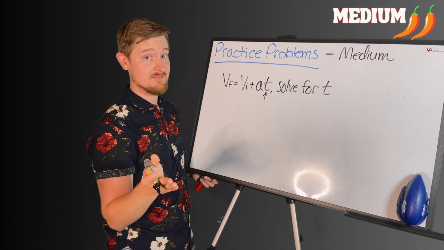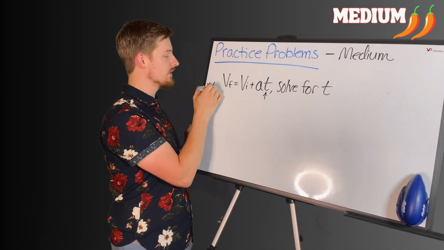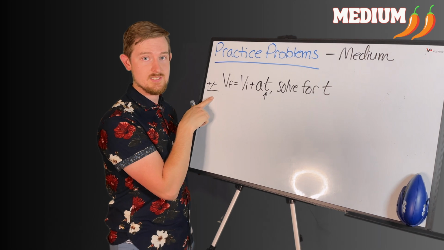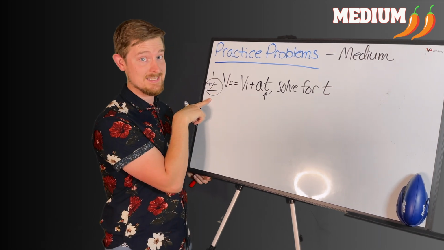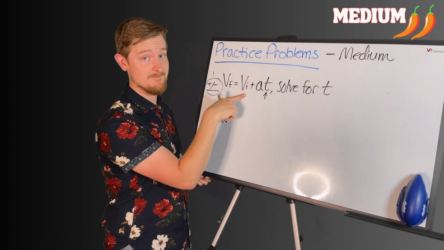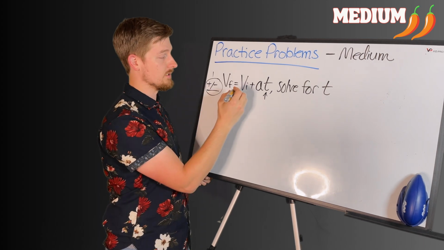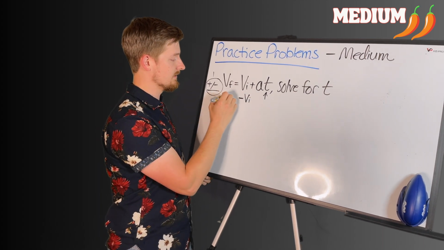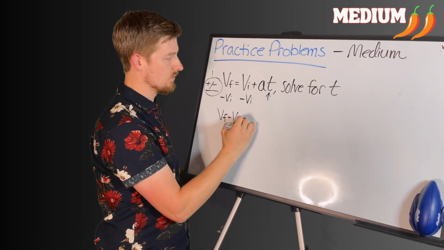At the back end of the order of operations is your addition and subtraction. So we're always going to try to start with addition and subtraction first. This is step 1, because that's the last thing that we normally do in the order of operations. So that means we're going to move VI first because that's going to be a subtraction, which is what we're going to do for step 1. Let's subtract VI to the other side, and that's going to leave us with VF minus VI is equal to